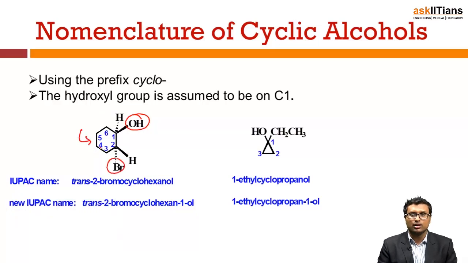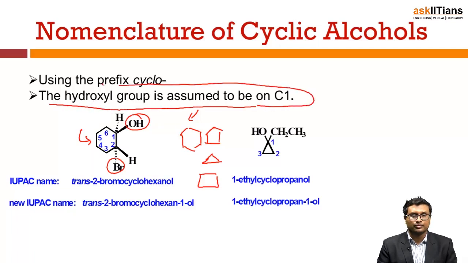A cyclic alcohol is one where you have a cyclic structure, and on the cyclic structure you have an alcoholic group present. In the cyclic structure, remember, first the hydroxyl group is assumed to be carbon 1. So this will be your carbon 1.